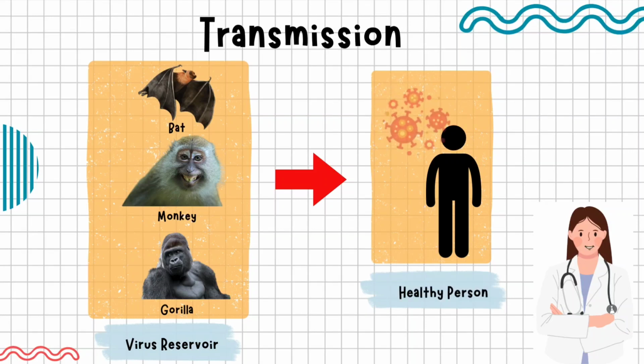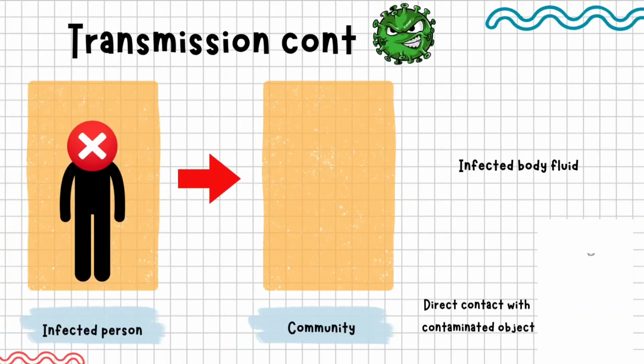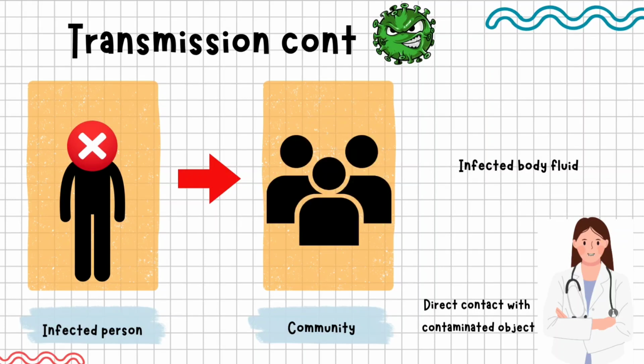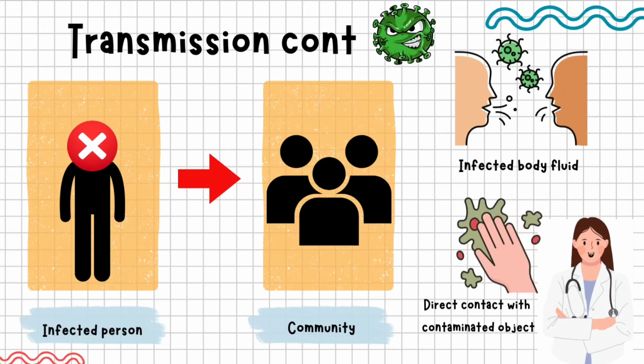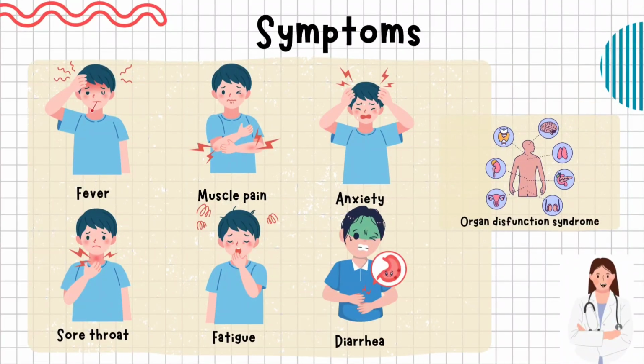Healthy people become infected through direct contact with an infected animal. Infected people can spread this virus to other people or the community through infected body fluid and direct contact with contaminated objects or bodies. These are some of the symptoms of Ebola virus.